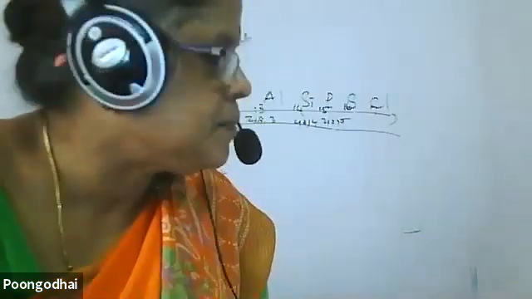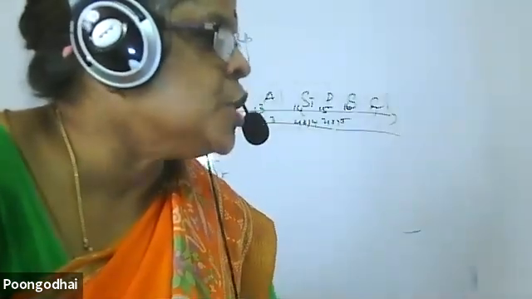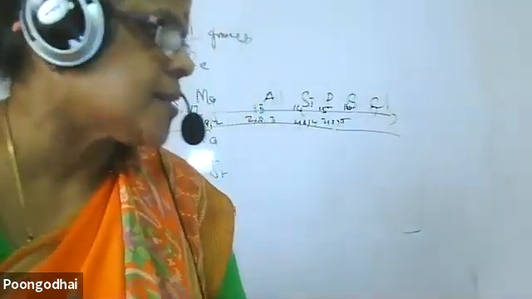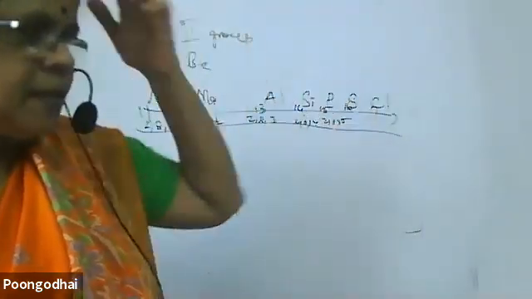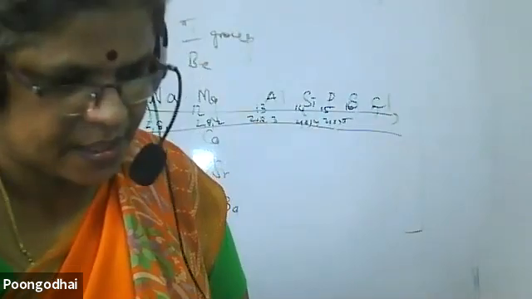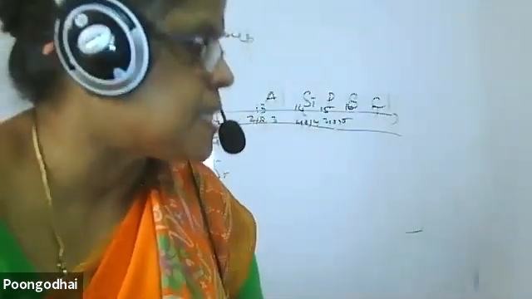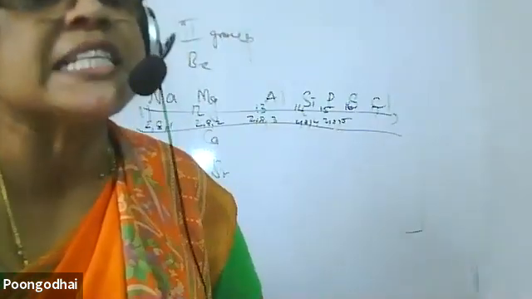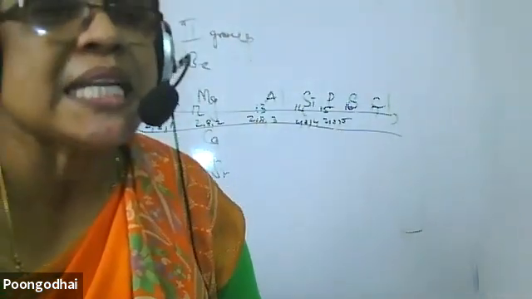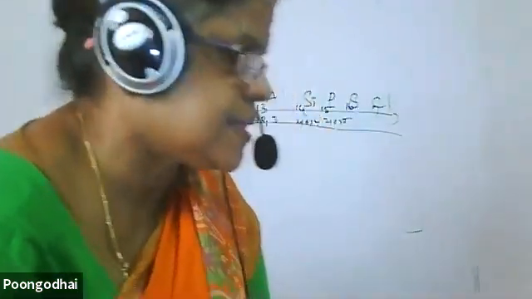Atomic size. Since you are being introduced to this chapter, we are talking in terms of atomic size. Generally we talk of it as atomic size, but they are not measured in terms of atomic size. They are measured in terms of different radii. Metals are measured in metallic radius. Non-metals are measured in covalent radius.